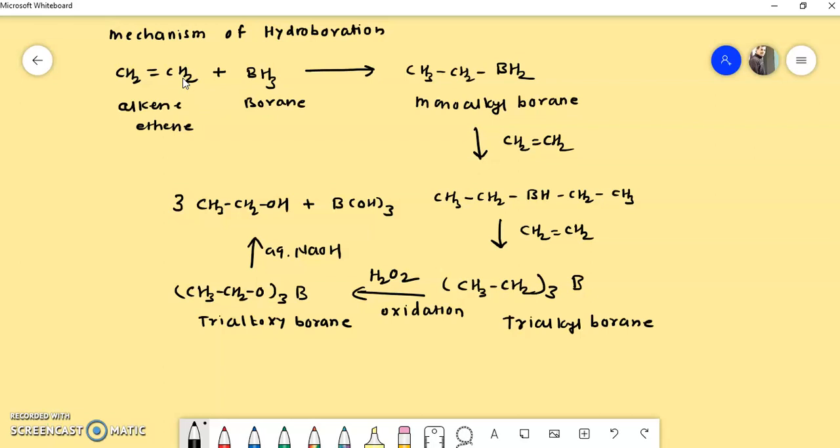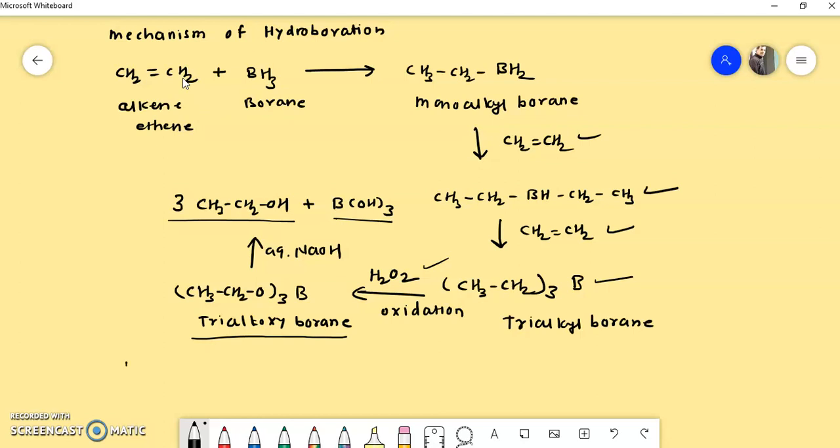Then a second molecule of alkene reacts with this monoalkyl borane to form dialkyl borane. Again the third molecule of alkene reacts with dialkyl borane to form trialkyl borane, and this trialkyl borane on oxidation with hydrogen peroxide results in trialkoxyborane, which on treatment with aqueous NaOH forms alcohol and boron hydroxide.